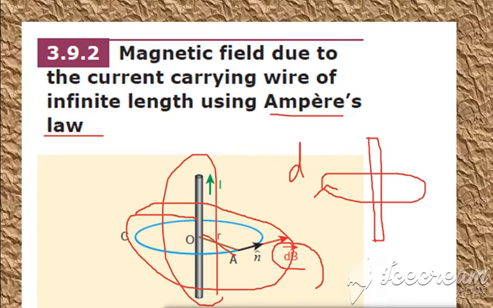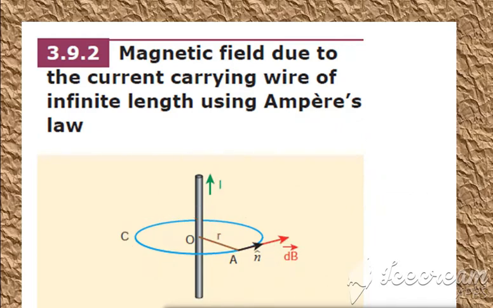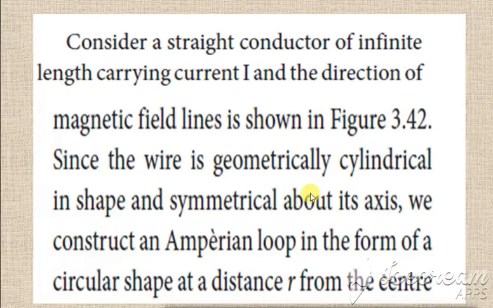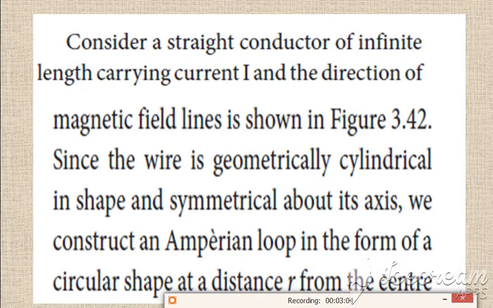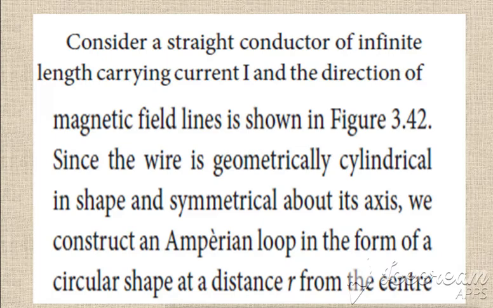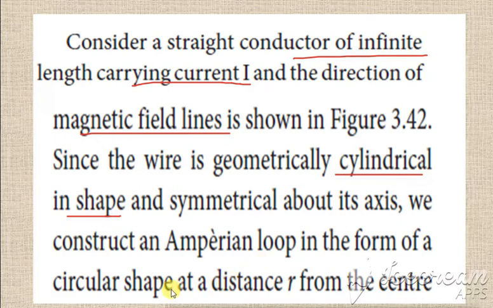Now we'll see the explanation for this. We'll be considering a long straight conductor carrying current I. First, consider a straight conductor of infinite length. We are not going to consider a particular length, and it carries a current I, and the direction of the magnetic lines is shown. Since the wire is cylindrical in shape, we construct an Amperean loop in the form of a circle, with radius r. That is what we saw in the diagram.